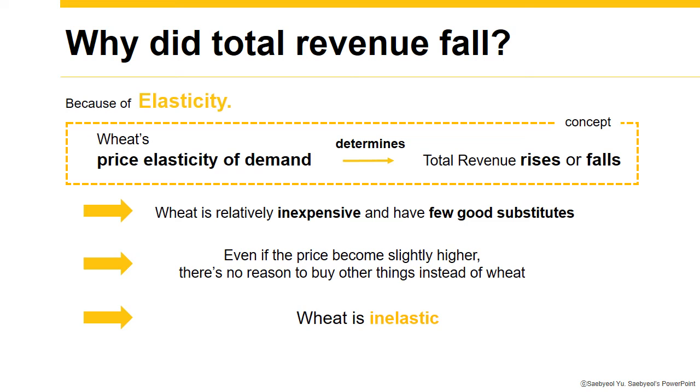Wheat is relatively inexpensive and has few good substitutes, and even if the price becomes slightly higher, there's no reason to buy other things instead of wheat. Of course, if the price becomes lower, that is good to customers. So anyway, following these pictures, wheat is inelastic.